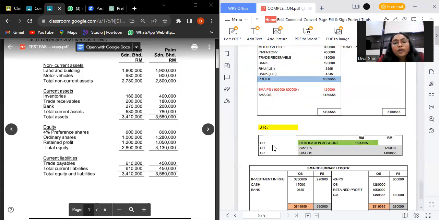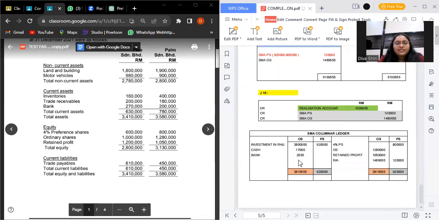Because profit is to know whether a company is in profit or loss. So when it is profit, it should be debit, and when it is loss, it should be credit. So we should write realization account 160,965,555, and then we should credit both amounts here, SMEPS and SMEOS. So that's all for journal 10.